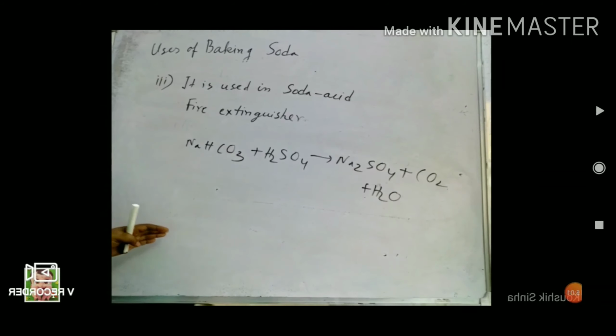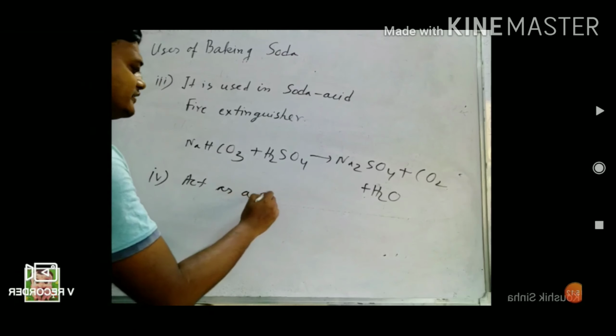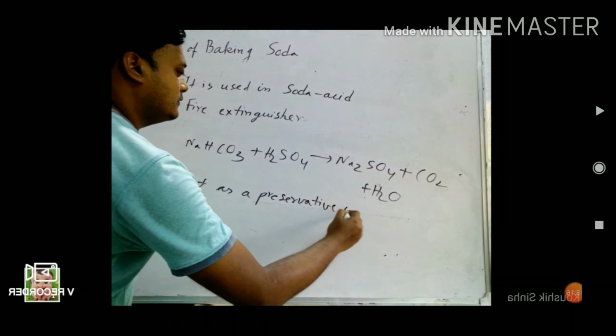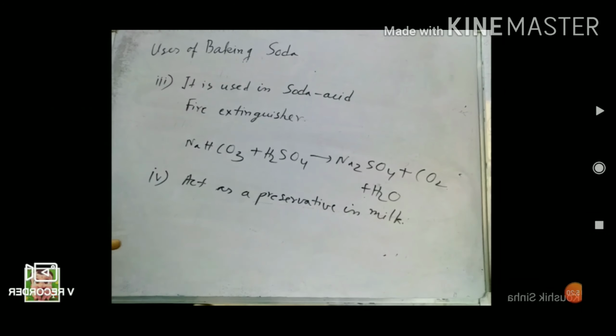Next, it is also used as a preservative in milk. So the last one, it acts as a preservative in milk. During summer, the milk converts into lactic acid, and due to that lactic acid, it becomes sour.